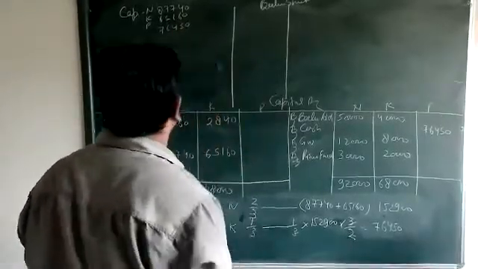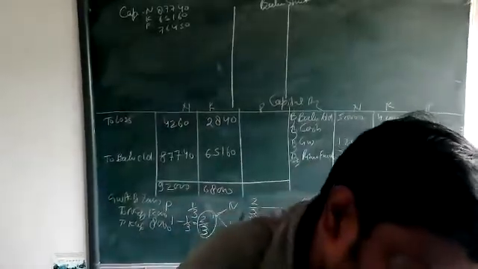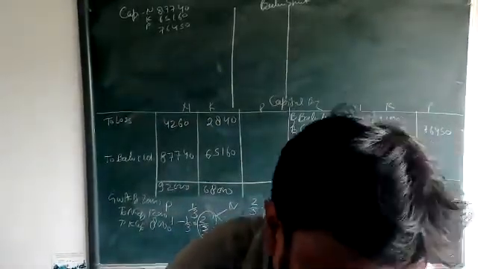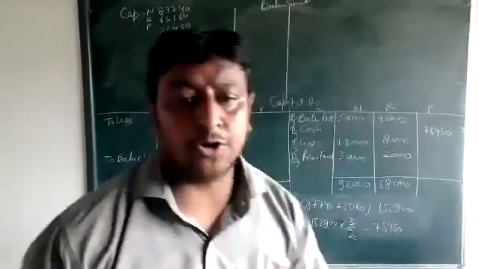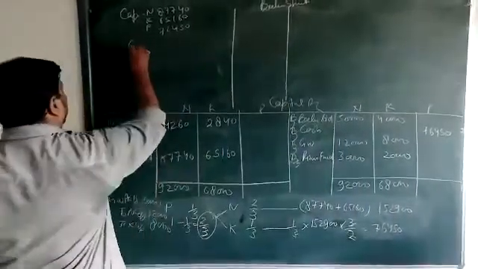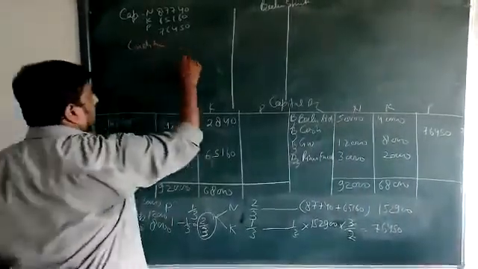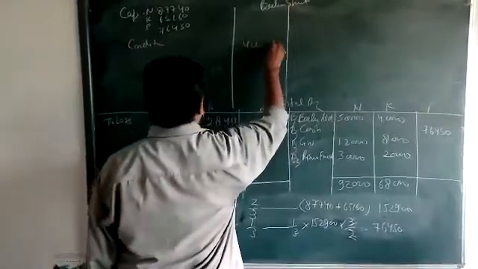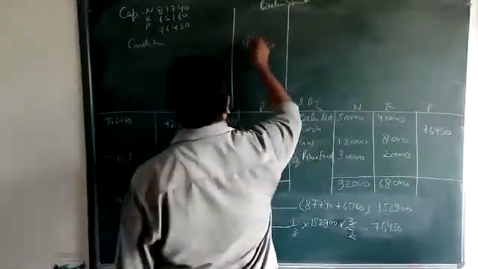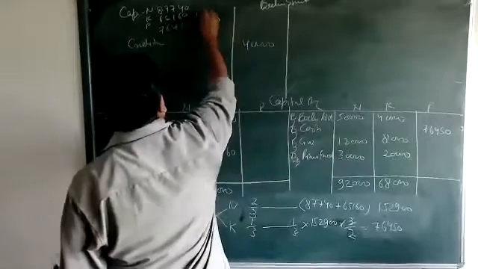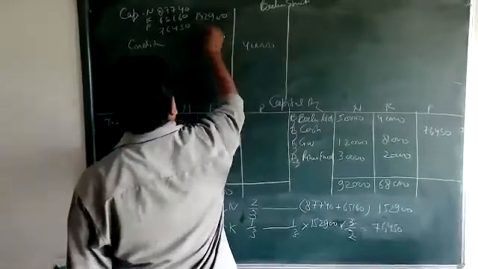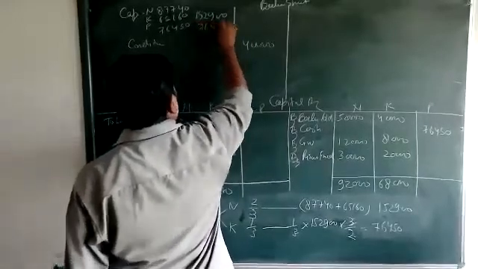Okay, beta, up to this is finished. Next, just see: reserve fund distributed, creditor is there, creditor value 40,000. The total of this amount is 152,900. Just write down here and add.